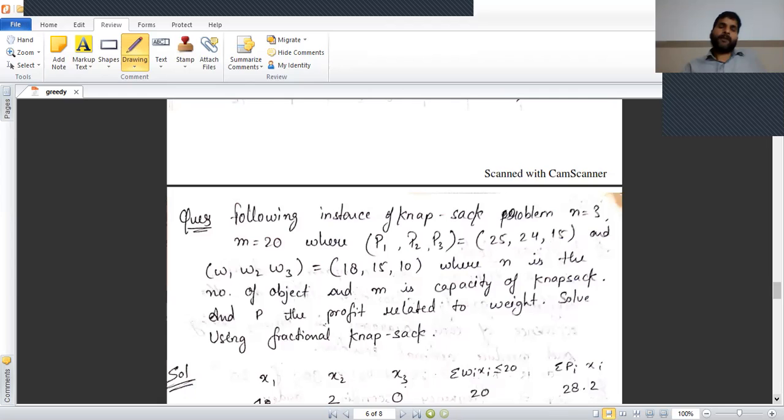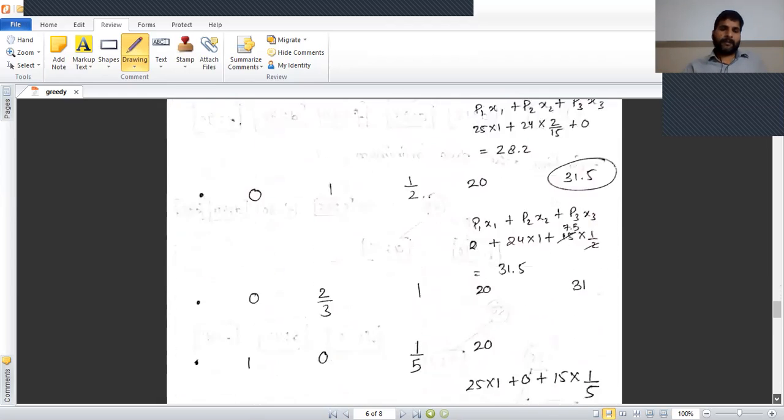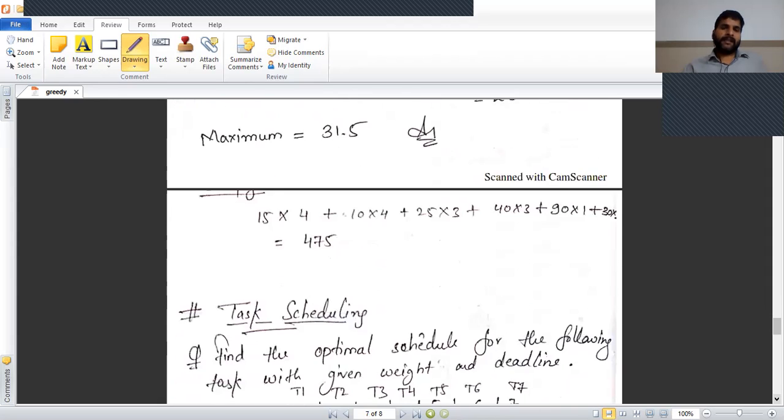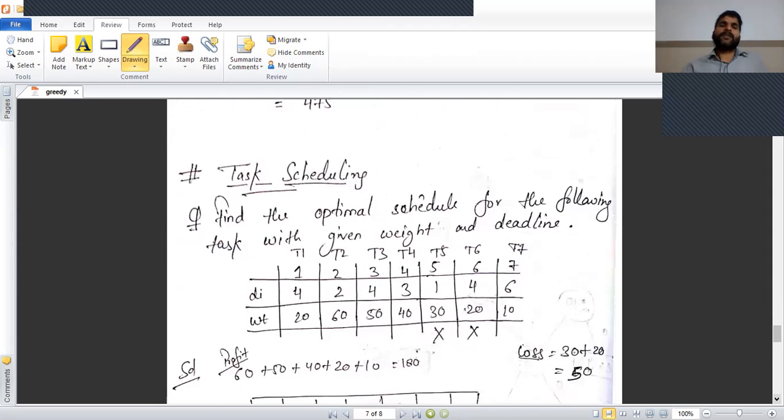Now the second problem is task scheduling. This is the example of the greedy approach, and the next example is task scheduling. Several tasks and their deadlines and weights are given. We schedule the tasks in this way so that the maximum profit is achieved.